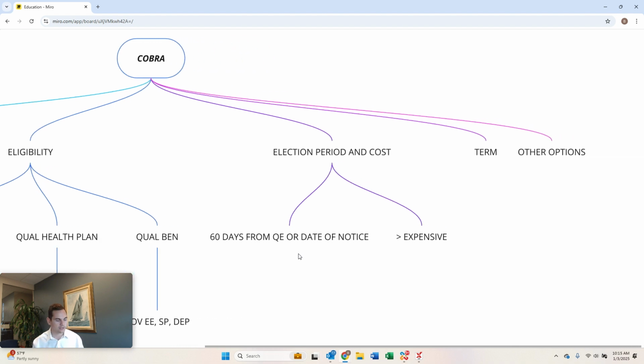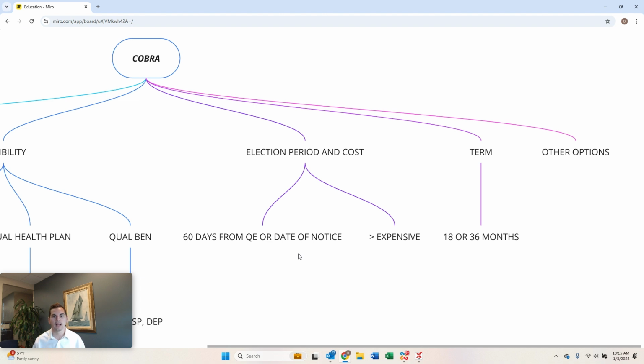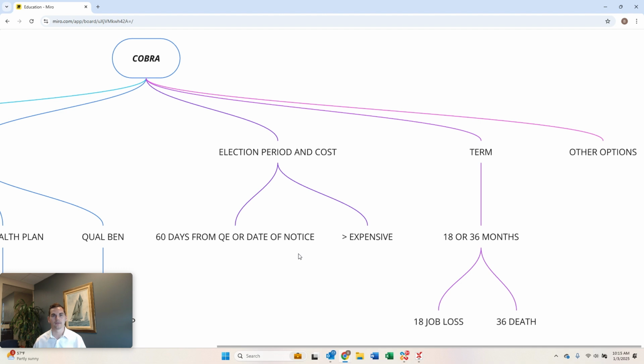And then as far as the term, COBRA, as I mentioned earlier, is a temporary continuation of health insurance coverage. So it generally lasts for up to 18 or 36 months, depending on the type of qualifying event that you have. So if you experienced a job loss, that would tend to be up to 18 months. You could qualify for COBRA coverage. But if you experience something more dramatic, like a divorce or death, then it could be up to 36 months.